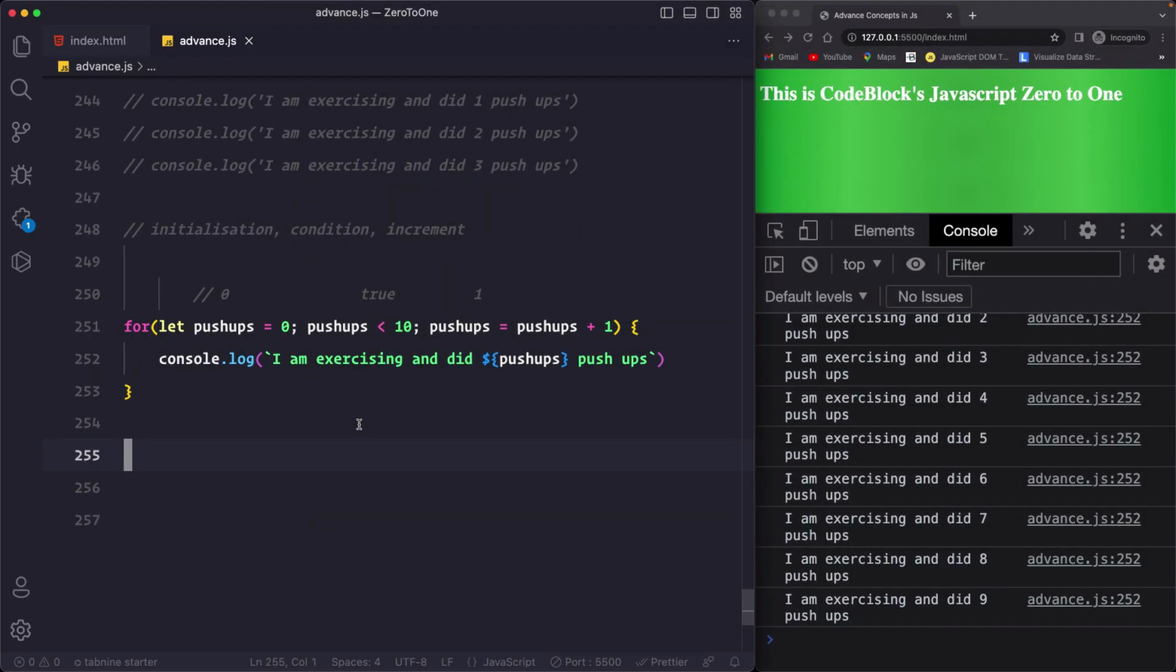So let's now analyze these lines of code and try to understand the for loop in a little bit more efficient way.